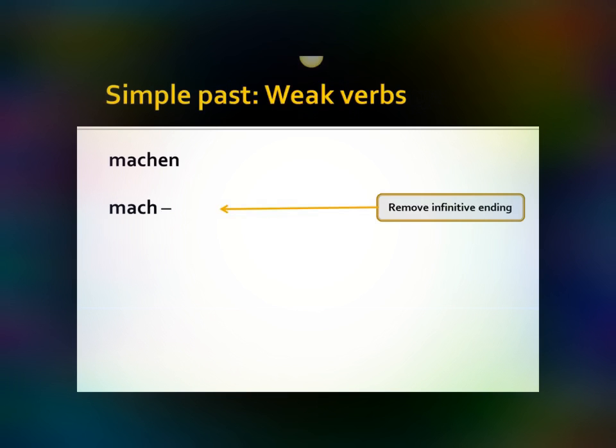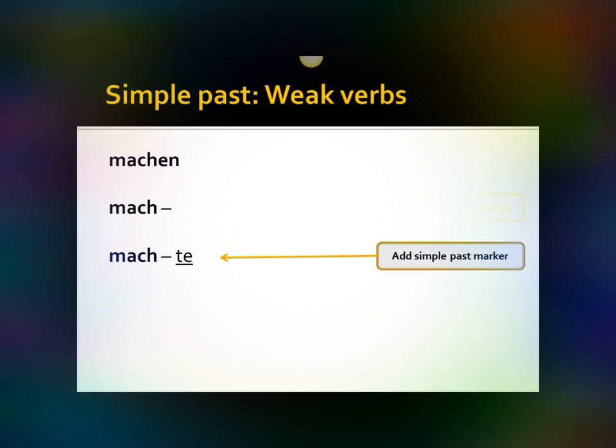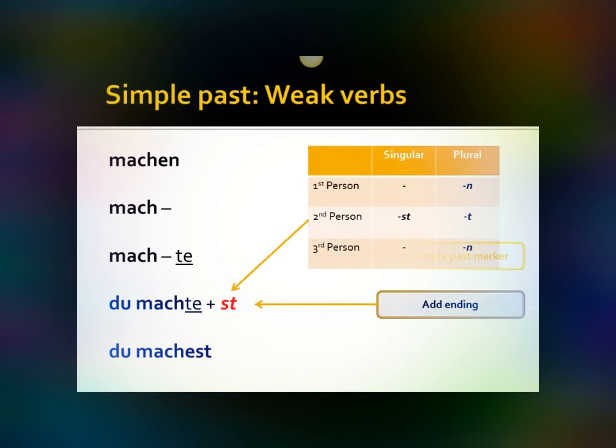Now, after we've removed the infinitive ending, we want to add what I call a simple past marker. So, machte. Now, this shows that the verb is now in the simple past tense. And once we've completed these 3 steps, we have machte. What we'll do is we'll simply add an ending according to the declension.